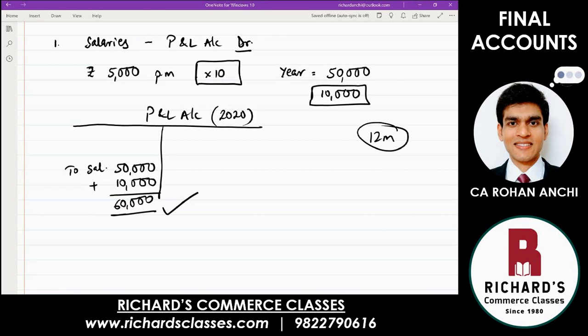So what have you done? You have added some amount to salary to make it the correct figure. But I told you in accounts, you do both debit as well as credit effect for all transactions. So this was only the debit effect. Writing on the profit and loss account, you have added there 10,000. That was the debit effect. There has to be another effect. Okay. Now I will give you a hint and you tell me where else you are going to write this amount.